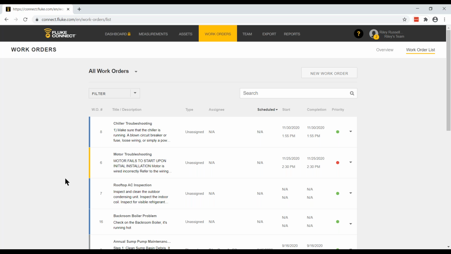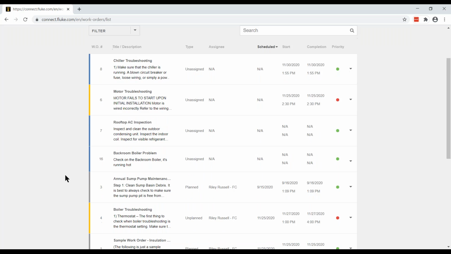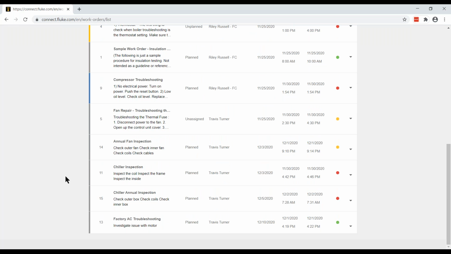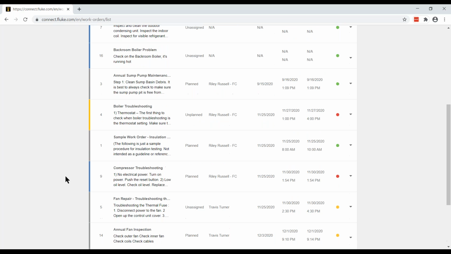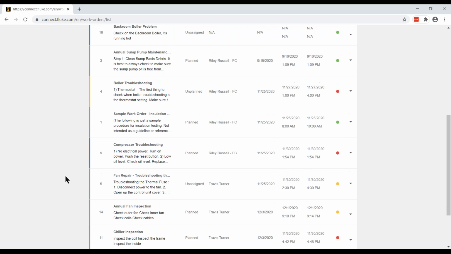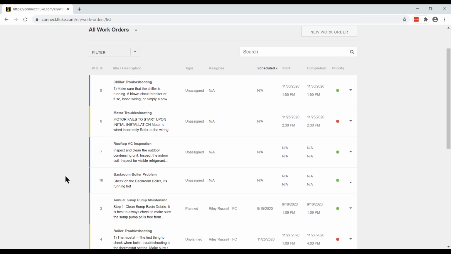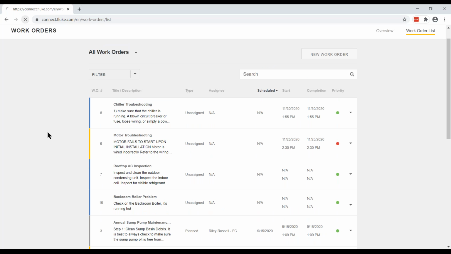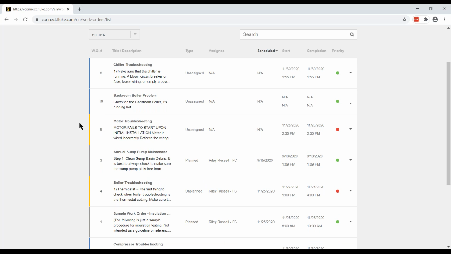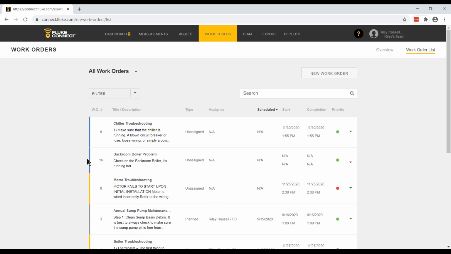Now what I want to do is go back in, maybe it's the next day or two, and I figure out I need to schedule this work order and assign it to somebody. So let's see where that work order is. Backroom boiler. Let's do a quick refresh. And there it is. So our new work order is work order number 16.